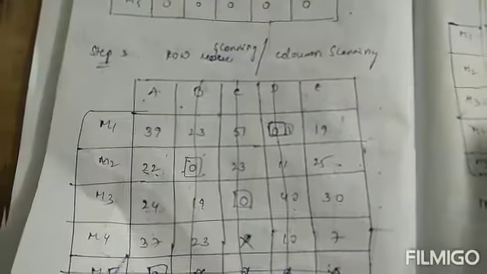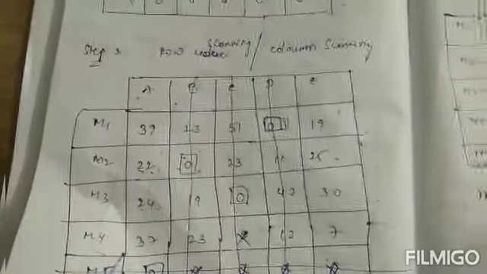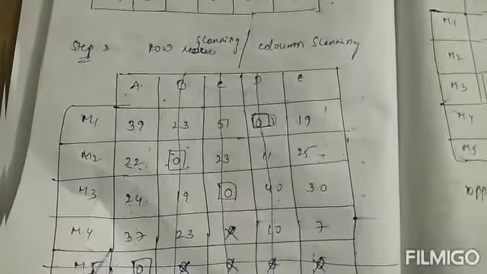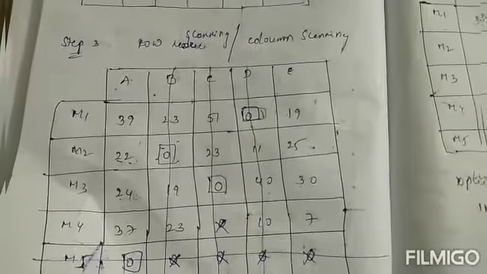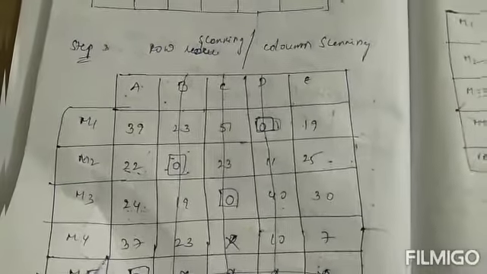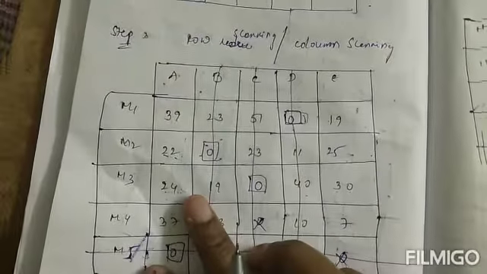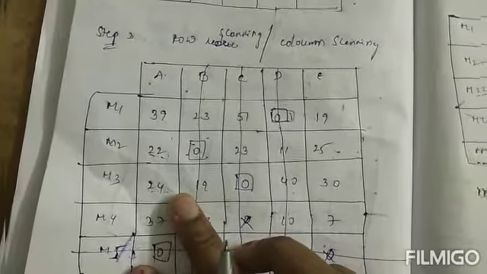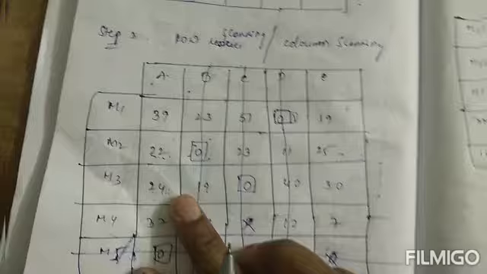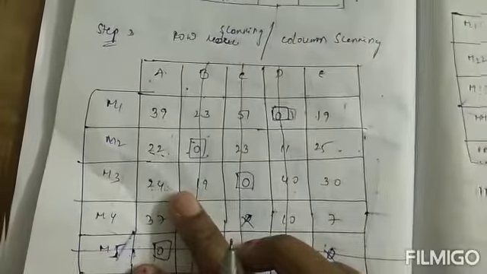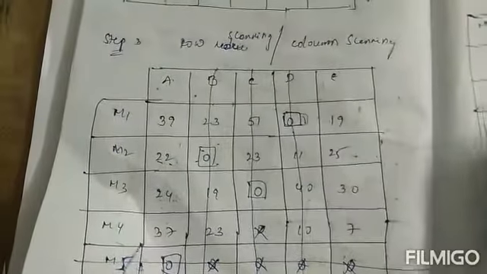So 0 is as it is, and 23 is as it is, 11 is as it is. Unallocated cell is 25, so 25 minus 7 is 18. Okay, and next 24, because 24 is an unallocated cell, 24 minus 7 is 17.